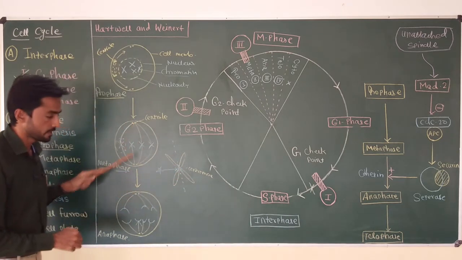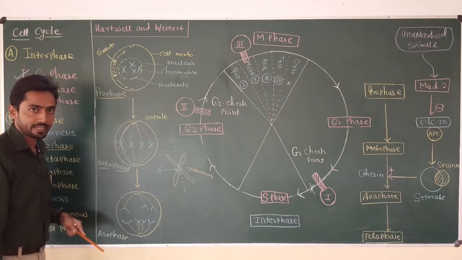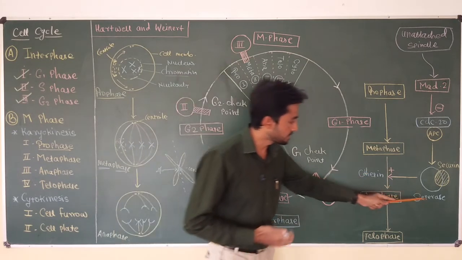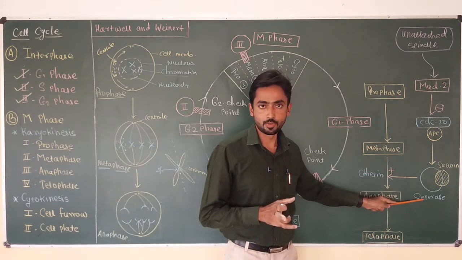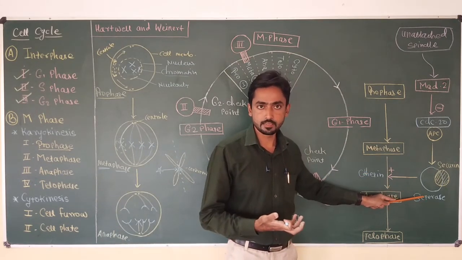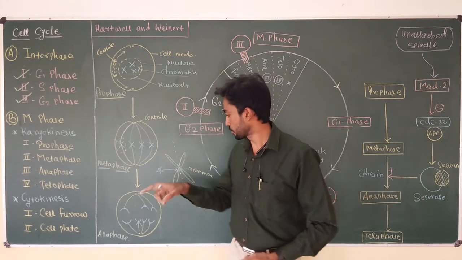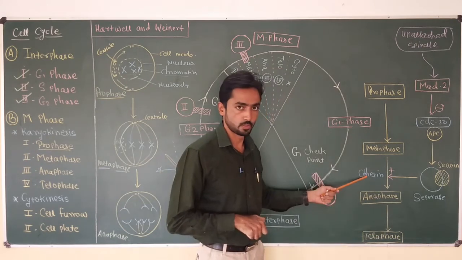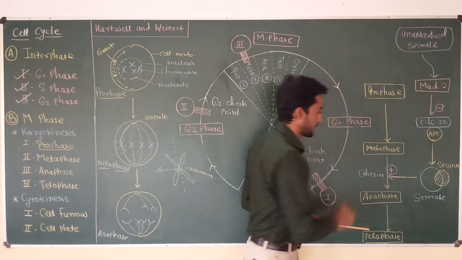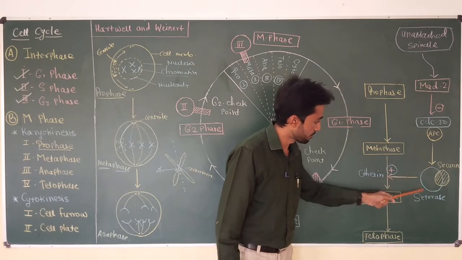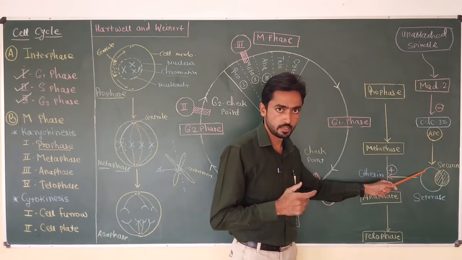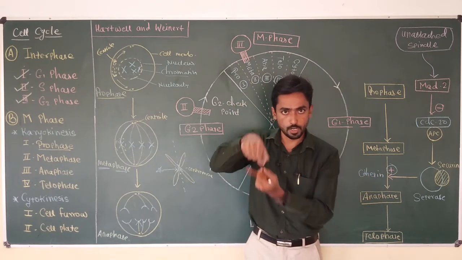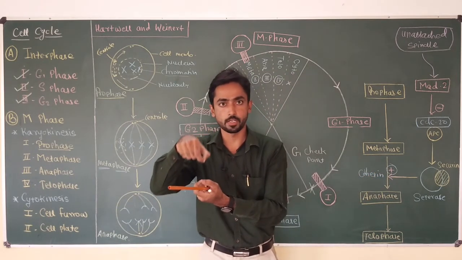Now if everything is okay, in that case this cohesin protein is degraded by the enzyme separase. The name itself suggests this is the enzyme responsible for separation of the centromere by degradation of cohesins. So here I have shown you a plus sign because this separase enzyme, the large circle, is going to degrade cohesin, and cohesin is responsible for holding sister chromatids together.